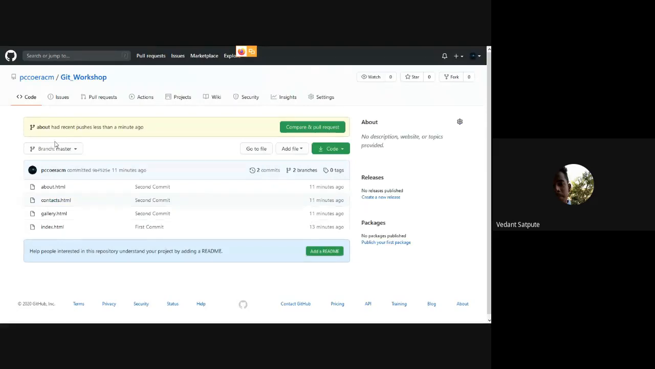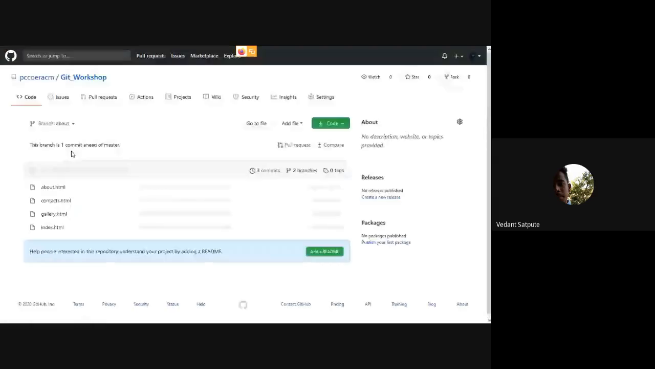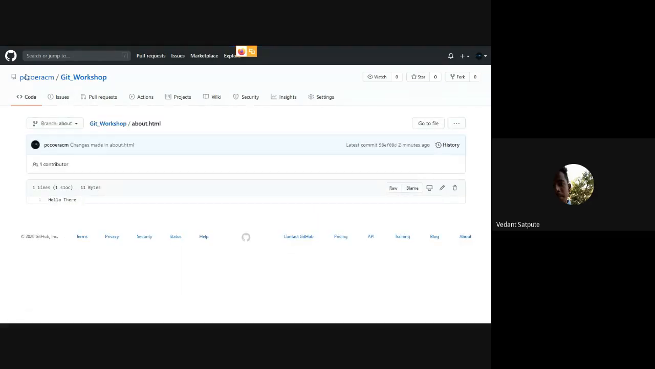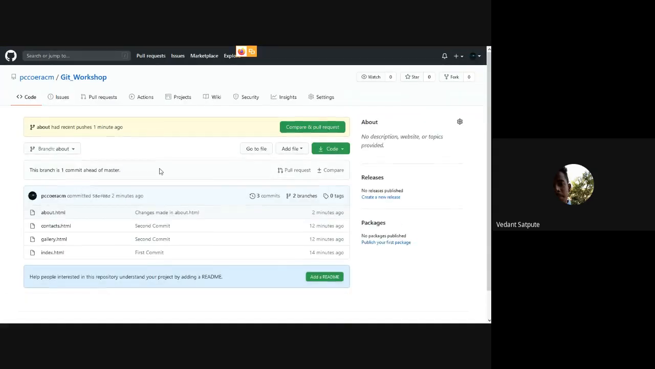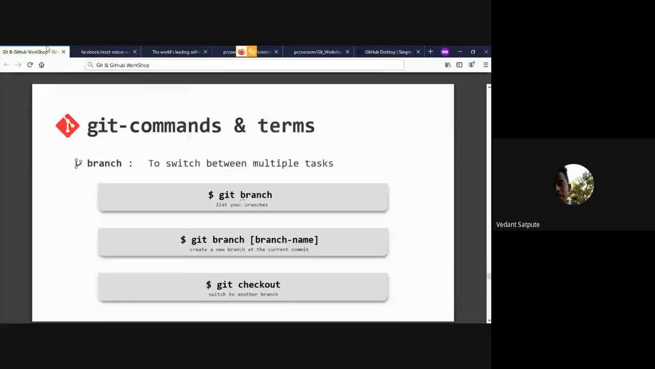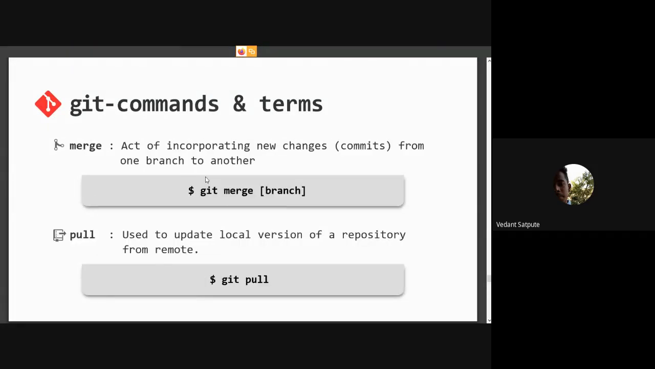That is what git add is used for. So you can see here we have the about branch. When we go to the about branch, it says this branch is one commit ahead of master. That is because we have done one thing extra than our master branch. That is, we have made changes in our about.html. We have added a hello there, right? So that's why it is used.